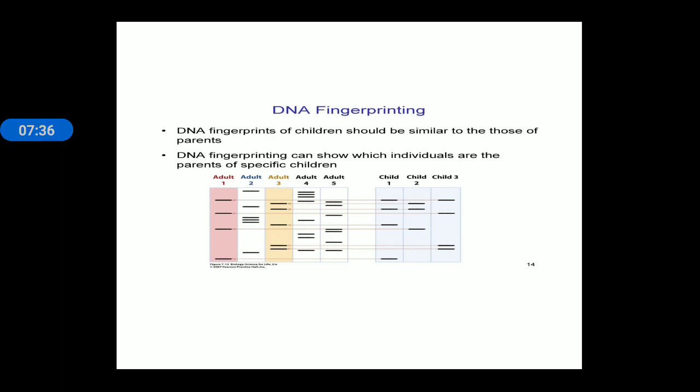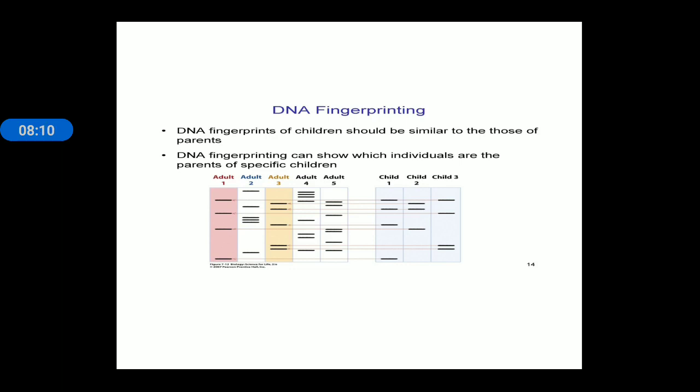Next is DNA fingerprinting. DNA fingerprinting is a process by which DNA is extracted from the body and its prints are maintained or formed using a specific technique. The DNA fingerprint, or DNA print, is unique for each individual. So using the DNA fingerprint of children, we can resolve child-father-mother disputes. The DNA fingerprint of children should be similar to those of the parents,